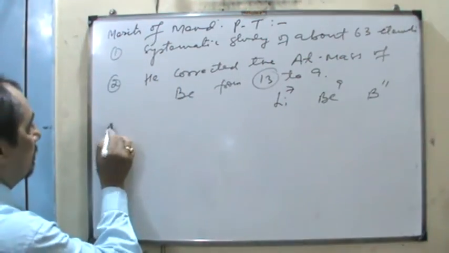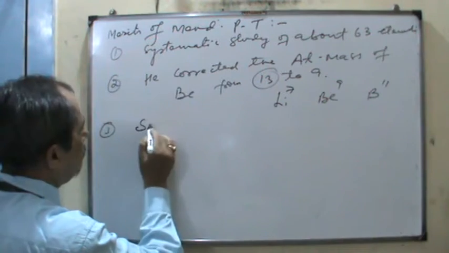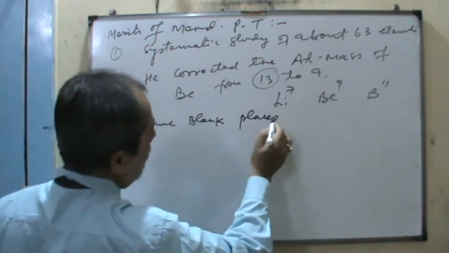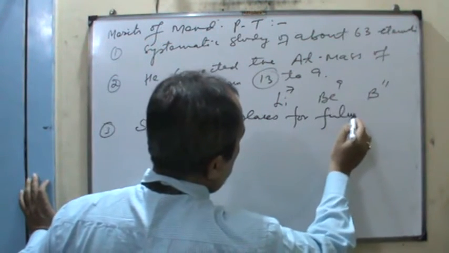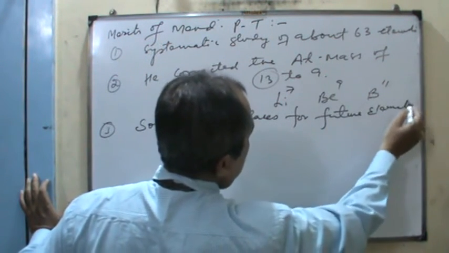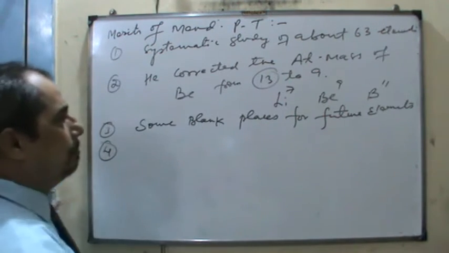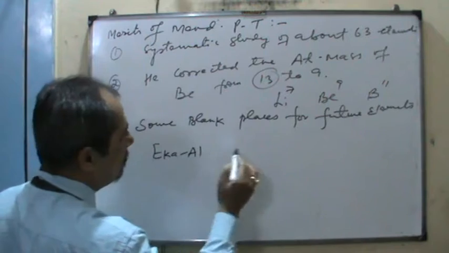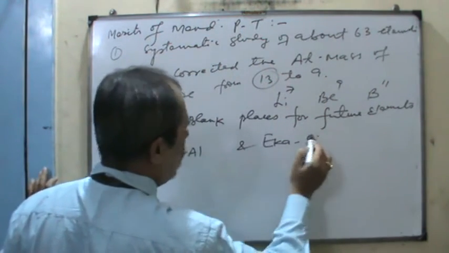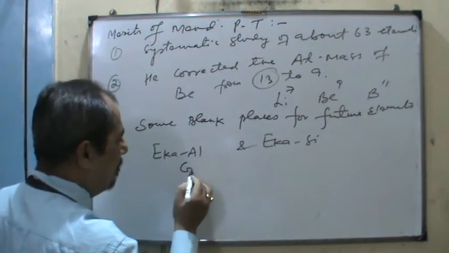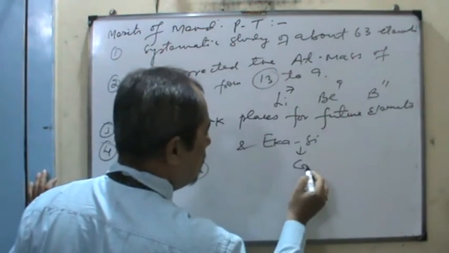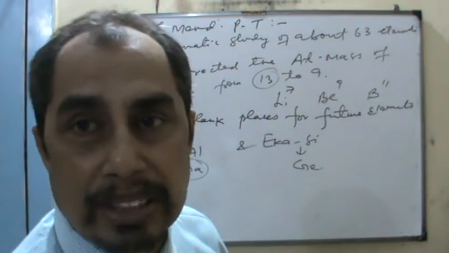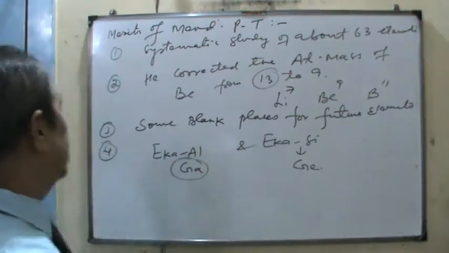Okay. Then the third merit is he left some blank places for what elements? Future elements. And then fourth, he predicted the properties of Eka aluminum and Eka silicon. Eka aluminum is gallium today and Eka silicon is germanium today. Whatever properties were predicted by Mendeleev are still correct. So he had the vision to explain all these.